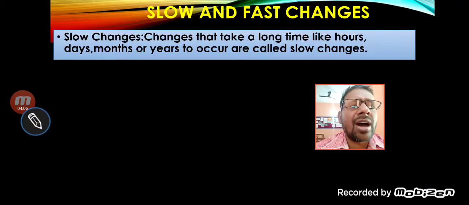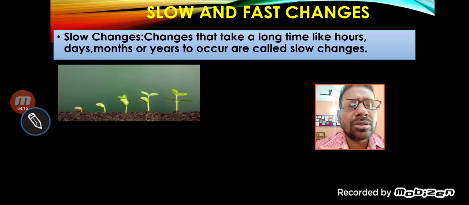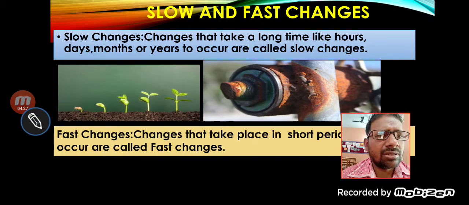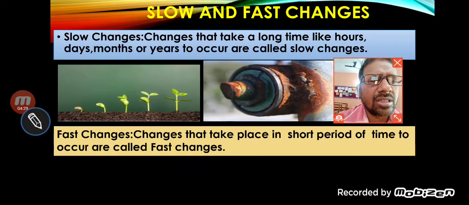Now, slow and fast changes. Slow changes that take a long time, like hours, days, months or years to occur, are called slow changes. You can see that growth of plants and rusting of iron are slow changes. It takes time, years, months, days. And fast changes that take place in a short period of time are called fast changes.